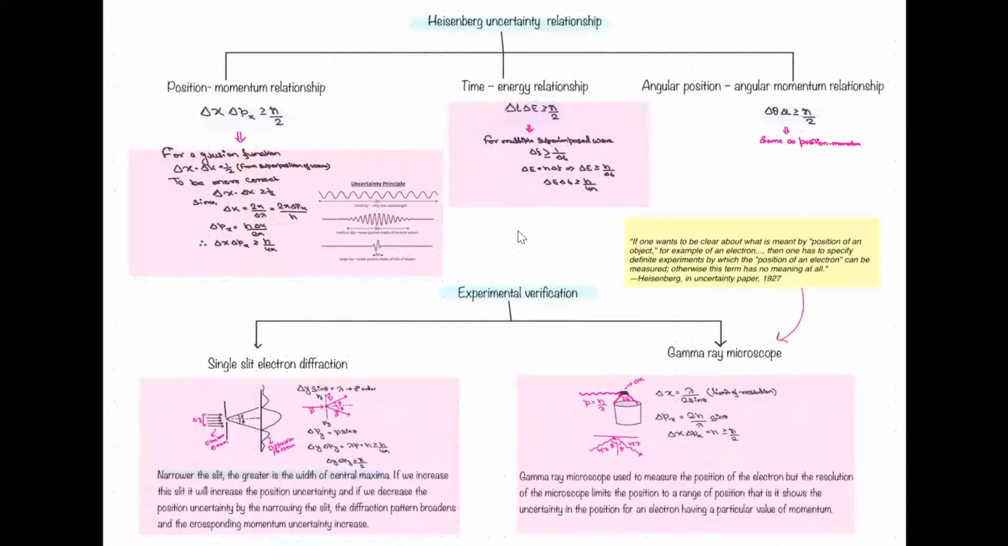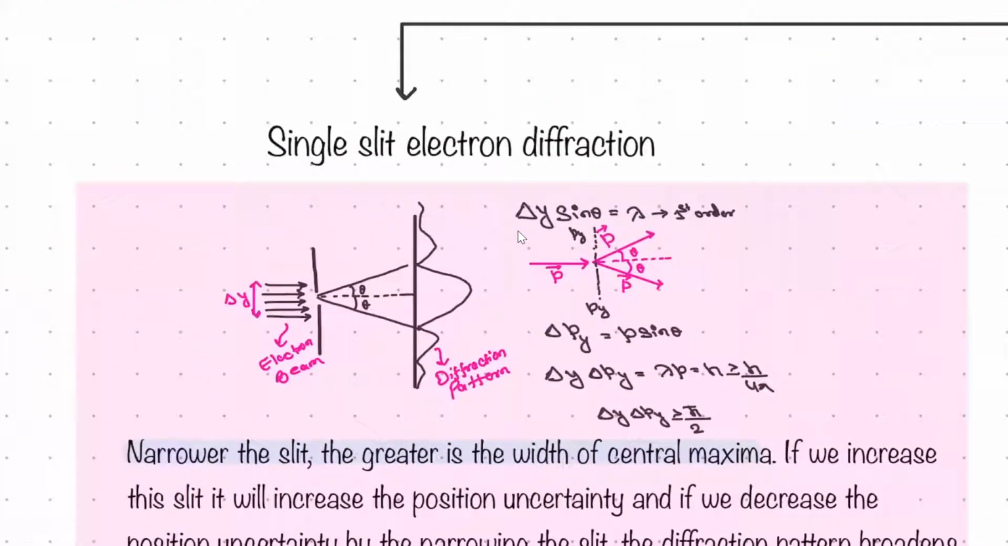Now, the experimental verification of the Heisenberg uncertainty principle was through single slit electron diffraction and gamma ray diffraction. For the single slit, we have a single slit here and an electron beam coming in, and it gets diffracted at angle theta, right? 2 theta is the width of the central maxima, as we know from our optics classes. For the first order, delta y sin theta is lambda.